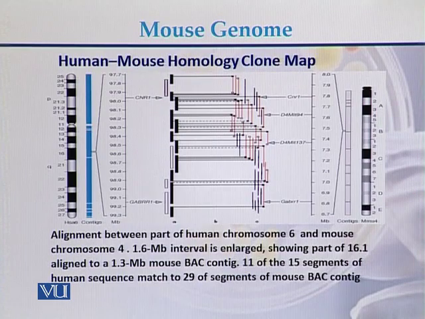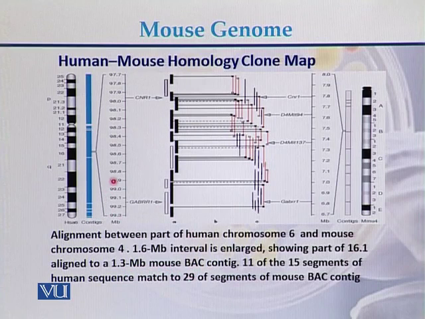What is the homology between human and mouse genome? Here is an example of the homology. Here we can see that this is human chromosome 6 and this is mouse chromosome 4. So in case of human chromosome 6 and mouse chromosome 4, a 1.6 MB interval is enlarged, showing part of 16.1 aligned to a 1.3 MB BAC mouse contig.